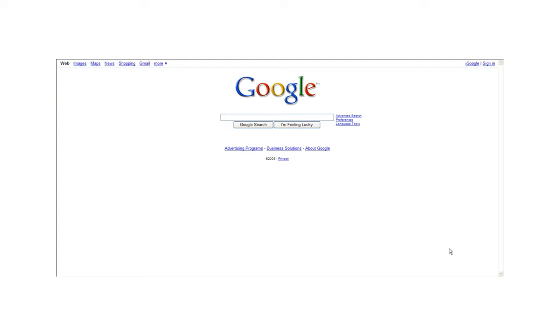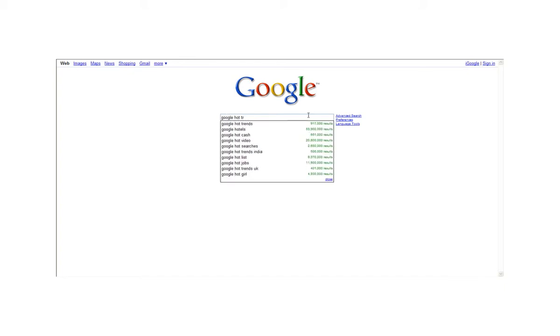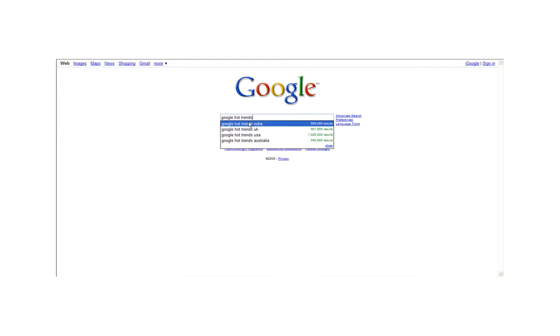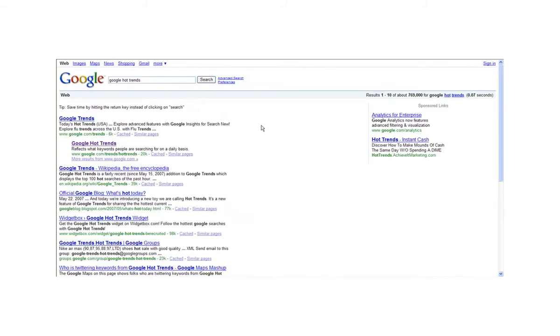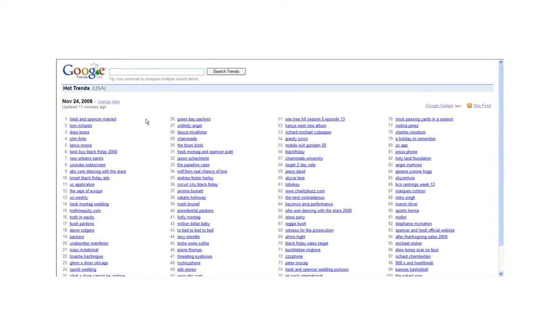So the first thing we're going to do is go over to google.com and just type in the phrase Google Hot Trends. You can see it right there in the window. I just typed in Google Hot Trends. Now go directly over here and run your Google search, and you're looking for Google Hot Trends, which would be the second result. And when you get to it, you're going to get to a page that looks something like this.